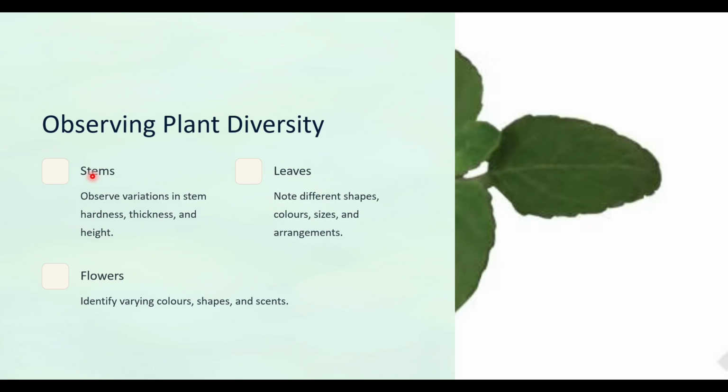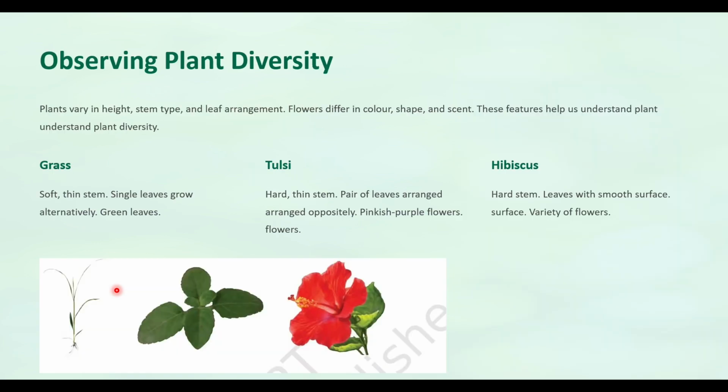We can observe the diversity in plants through stems, leaves, and flowers. While observing stems, there will be differences in their hardness, thickness, and height. If we keenly observe a leaf, their shapes, colors, and arrangements are different. In this chapter, we will discuss leaf arrangements and structures. Also, for flowers, identify various colors, shapes, and scents.